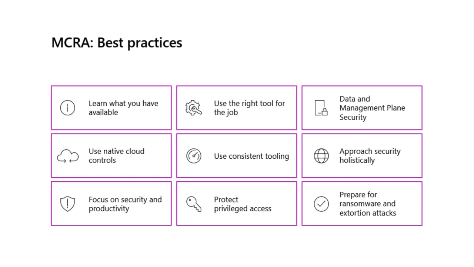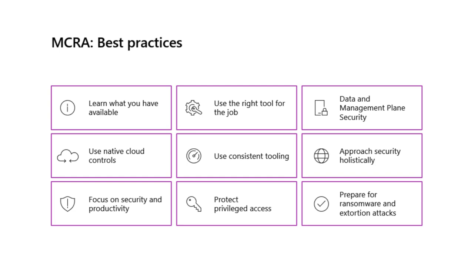Data and management plane security. Ensure that you include both data plane security controls, available since pre-cloud on-premises data centers, as well as management plane security controls, embedded into cloud platforms that allow additional layers of visibility and control. Use native cloud controls. These are designed to secure your cloud assets. Use consistent tooling across cloud providers to ensure controls are effectively implemented in all your infrastructure and platforms. This reduces the time and effort to implement and monitor controls, allowing you to accomplish more in security with the resources you have.